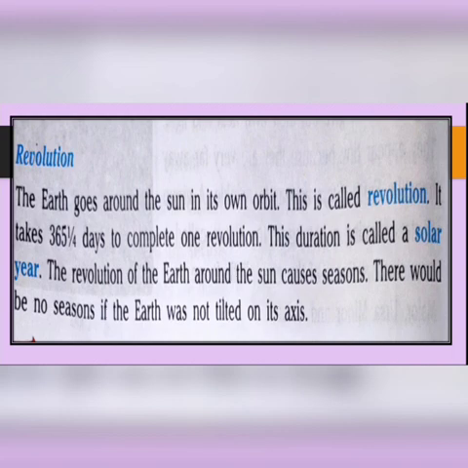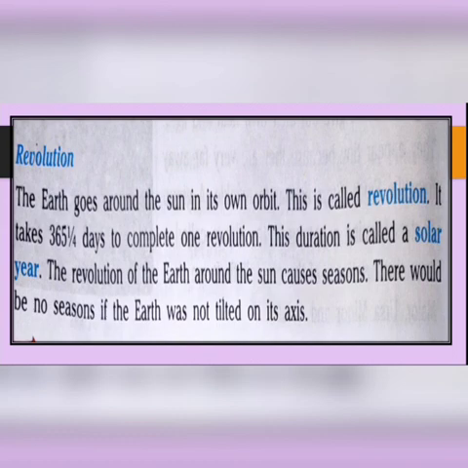What is solar year? The earth takes 365 and 1/4 days to complete one revolution around the sun. This duration is called solar year. Okay. See here, this 1/4 means 1/4 of the time of a particular day. A day has 24 hours. So 1/4 of it will be what? 6 hours. Yes. So it means 365 days and 6 hours are needed to complete one revolution.